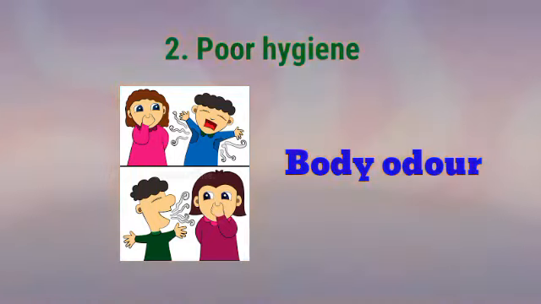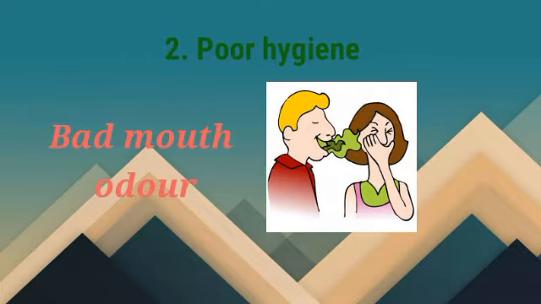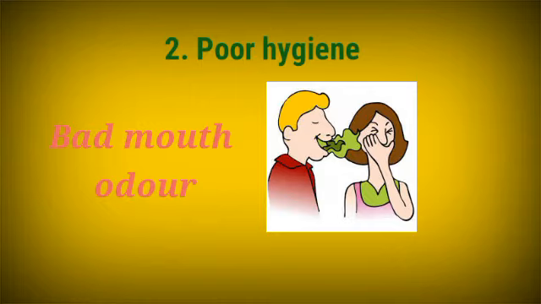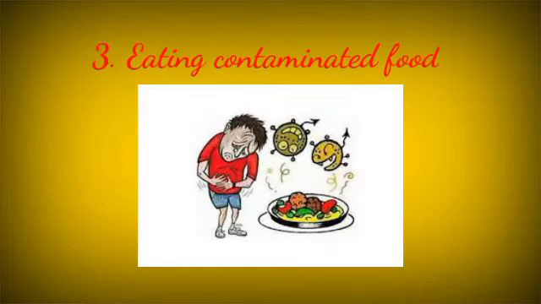You become uncomfortable. Then another poor hygiene is bad mouth odor. Mouth odor. This can also result in what? Illness. Okay, now kids, another general cause of illness is eating contaminated food.